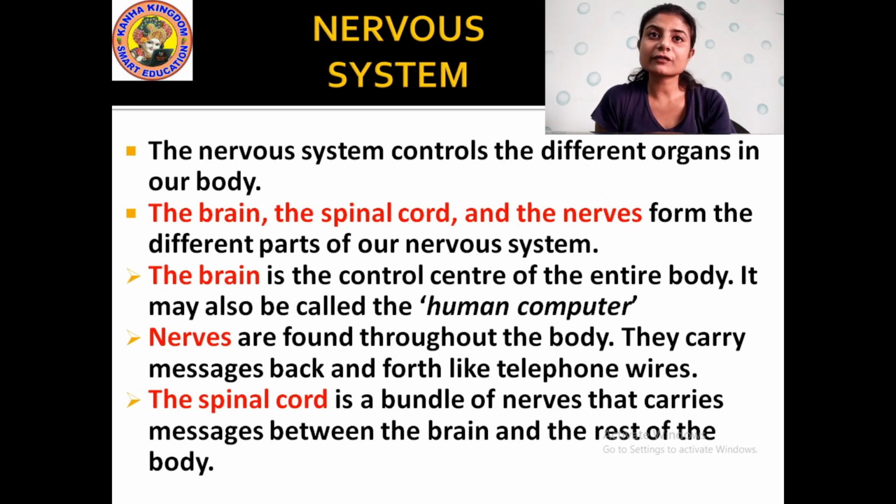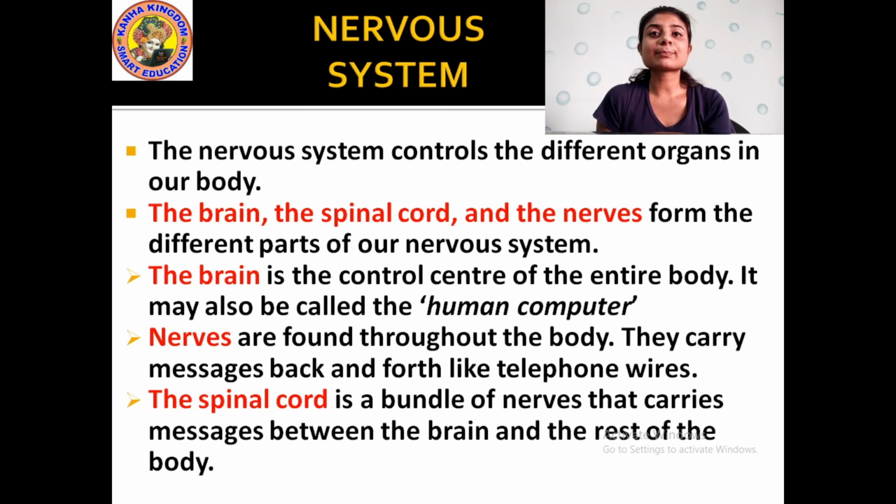And what is the function of this nerve? It carries the messages. Stimulus means, for example, if you touch a hot object, you feel hot, yes or no? Now your brain tells you what to do. When you feel a hot object, you withdraw your hand immediately. All these things are controlled by the nerve, which carries the message like a telephone wire to the brain. And then again the brain sends you the response of what you have to do.